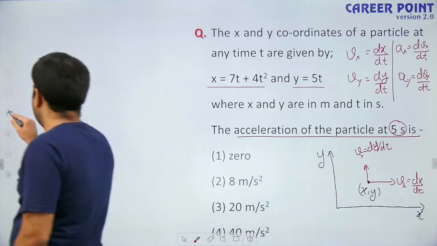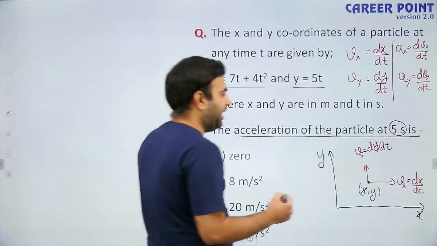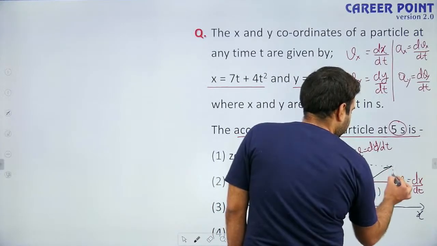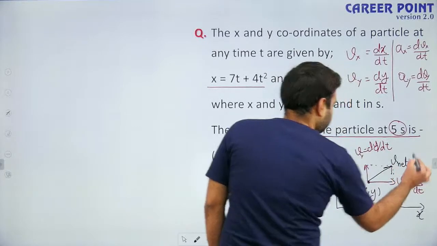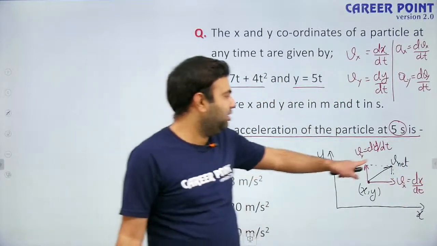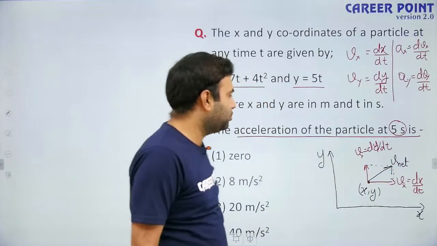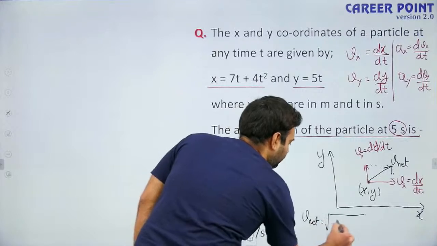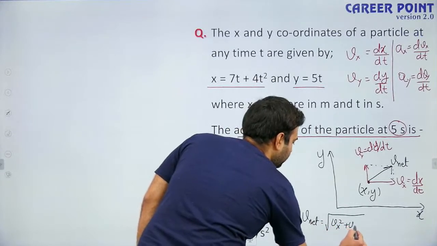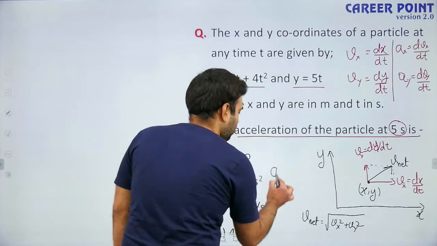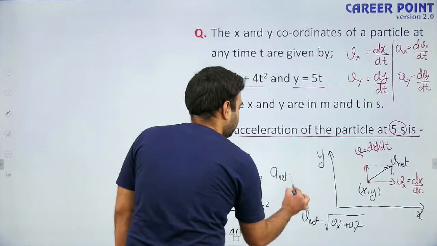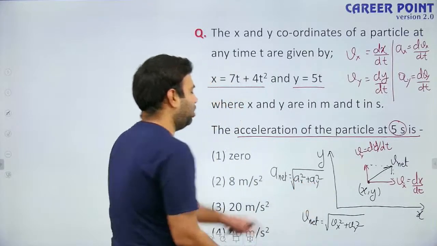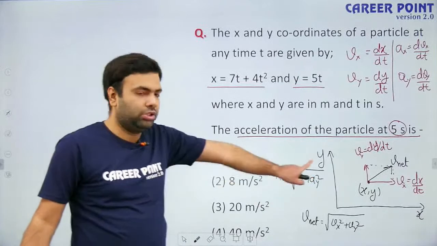And if you want to find the net velocity, do the vector sum. This is v net. You can also find the magnitude of v net, which is under root of vx square plus vy square. Also, net acceleration is equal to under root of ax square plus ay square. That means x component of acceleration square plus y component of acceleration square, whole under root.